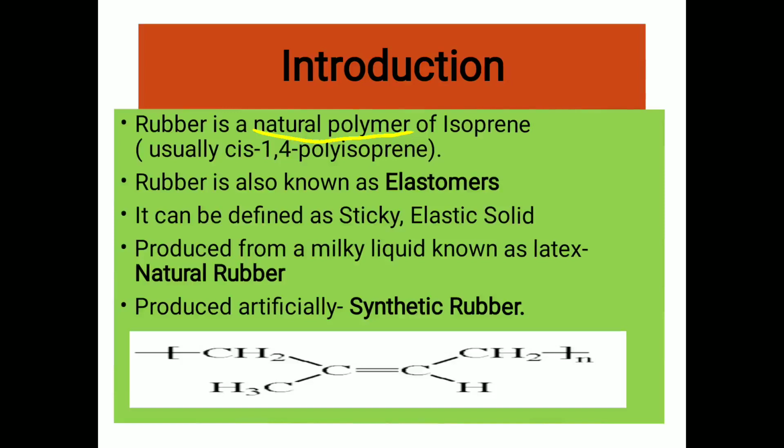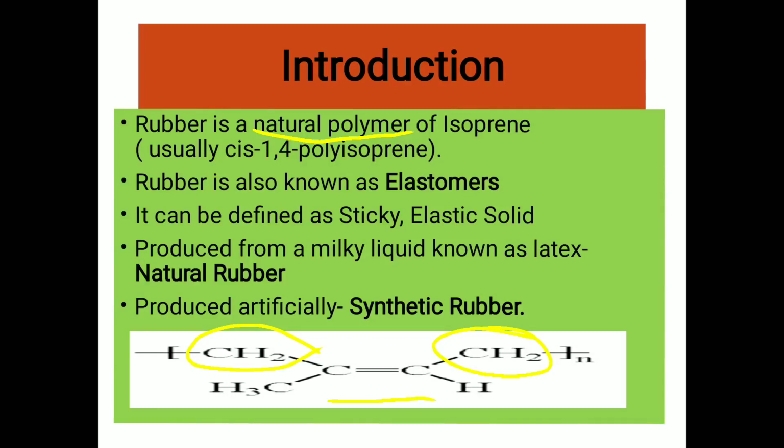As we see in the figure, it is the structure of isoprene in which both the CH2 are on the same side of C double bond C. So it is the cis-1,4 polyisoprene, and rubber is also known as an elastomer.